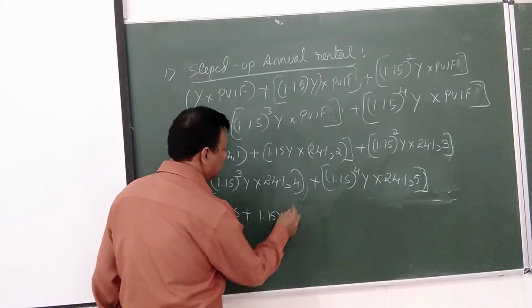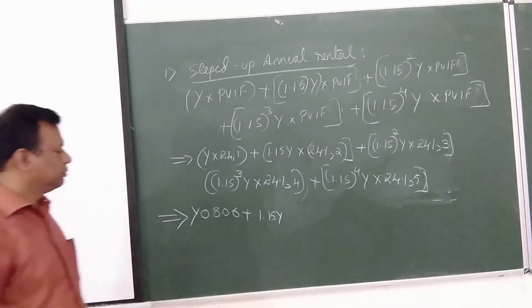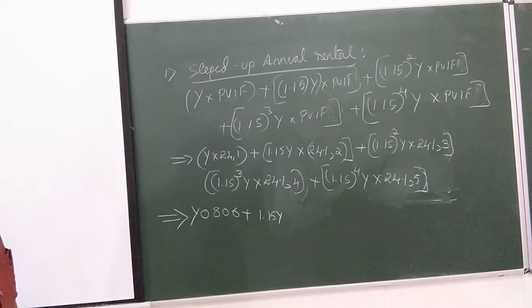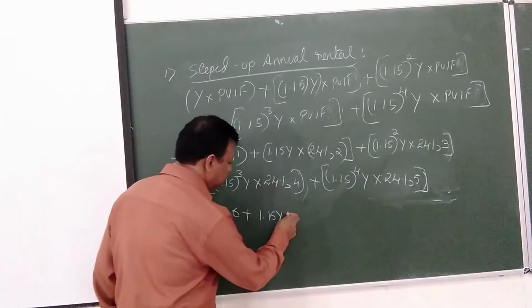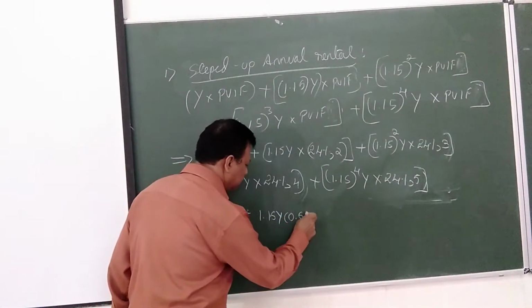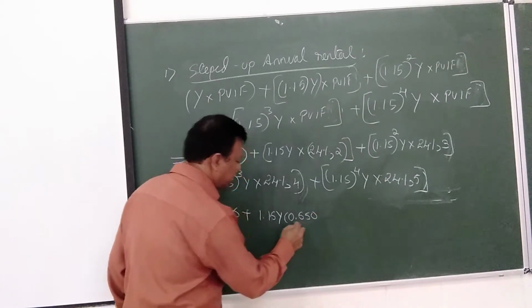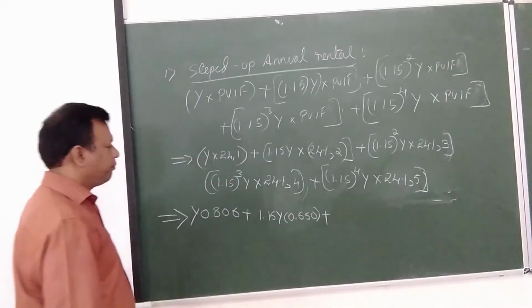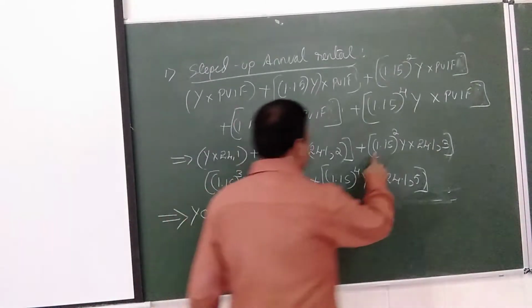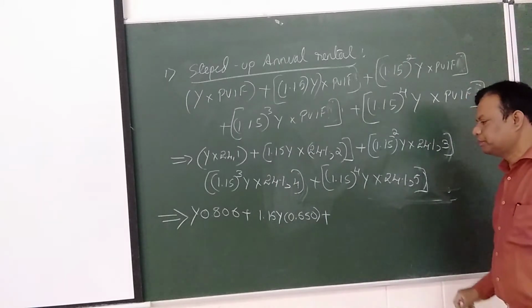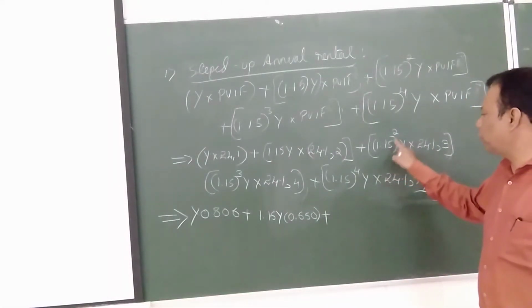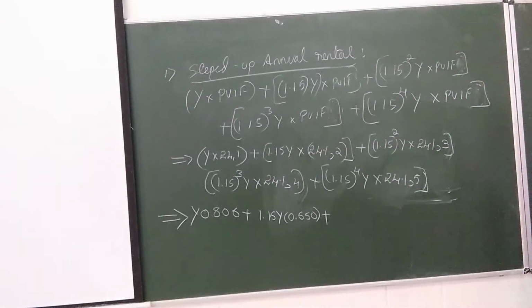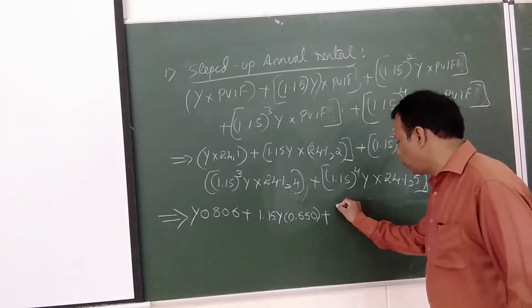Y into how much is it? 0.650. Is it right? 0.650. Okay. Then the third one, 1.15 square. How much does it come to? 1.15 square is 1.32.